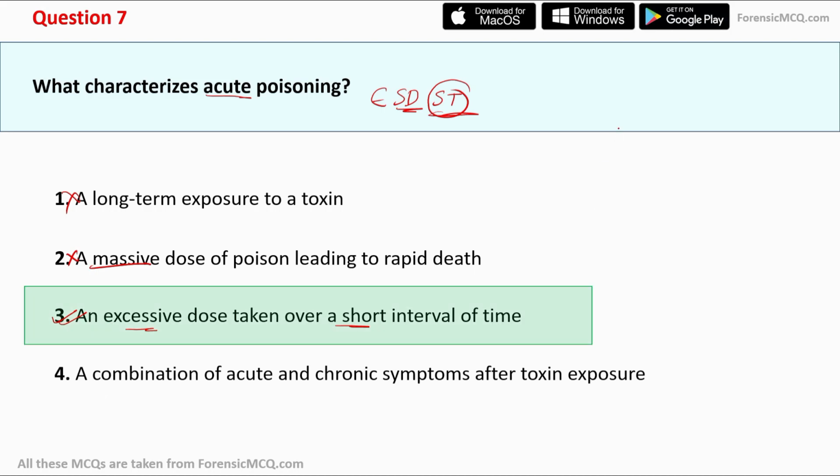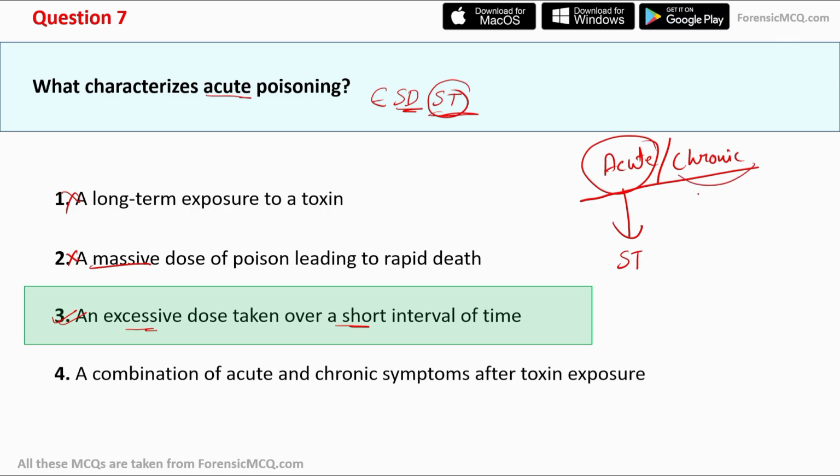So without moving further, let's re-evaluate acute versus chronic. In case of acute poisoning, there is a large quantity of toxin. For example, it can be arsenic that is ingested in a short period of time.